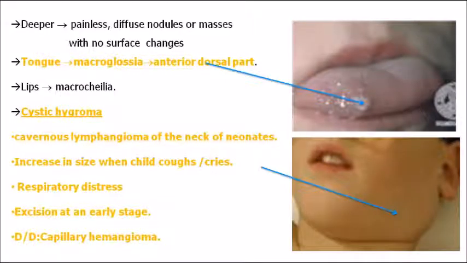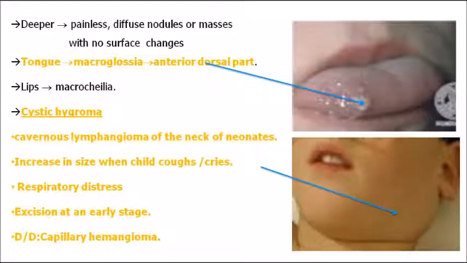The second picture is showing cystic hygroma of a child. It is mostly seen in neonates. It is the cavernous lymphangioma of the neonates. The main trouble it causes is respiratory distress, because of which the patient will have difficulty in respiration. There will be an increase in size of the lesion when the child coughs or cries.